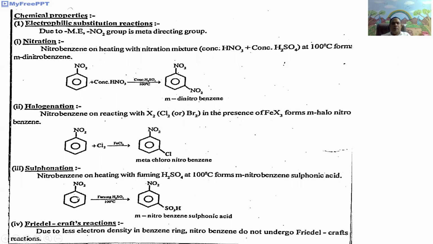That is, nitrobenzene with fuming sulfuric acid at 100 degrees centigrade gives meta-nitrobenzene sulfonic acid.